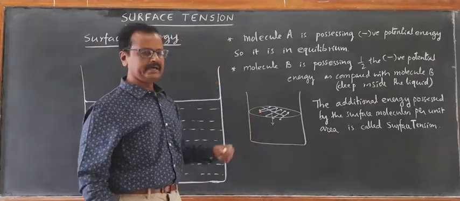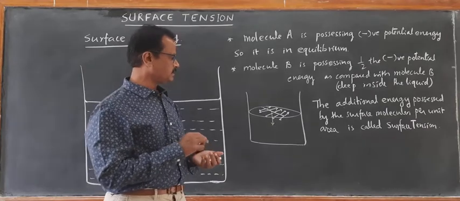Now, this can be also defined in terms of force per unit length. How is it defined?